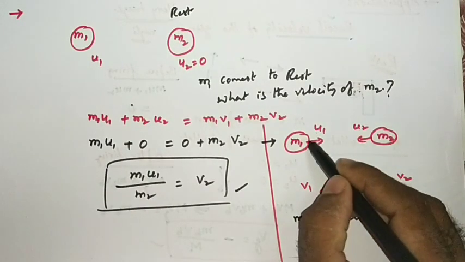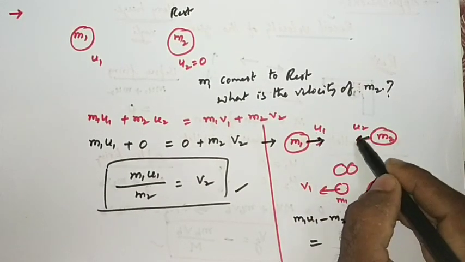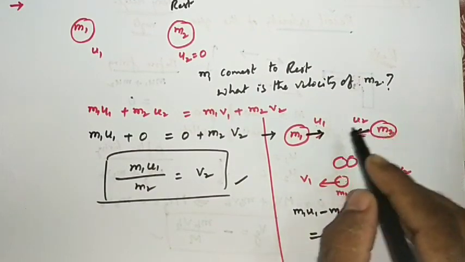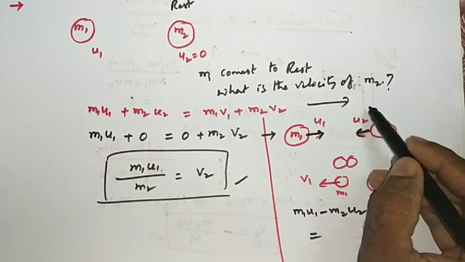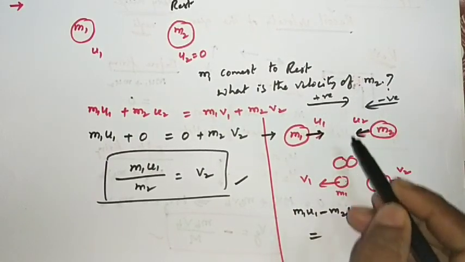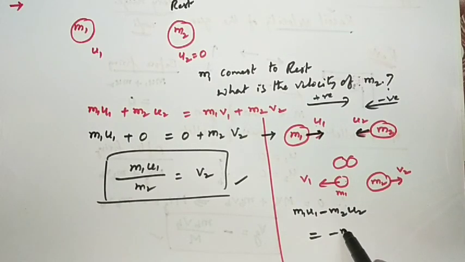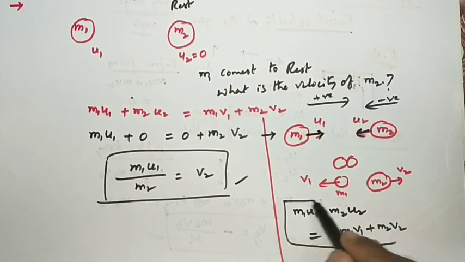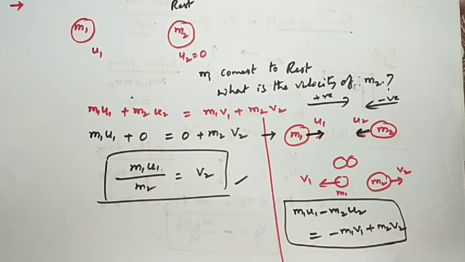Be careful with the directions of velocities. We have taken this direction as positive, then this direction is negative. So after collision, minus m1 v1 plus m2 v2. This is the equation in this situation. For your knowledge I have given this.